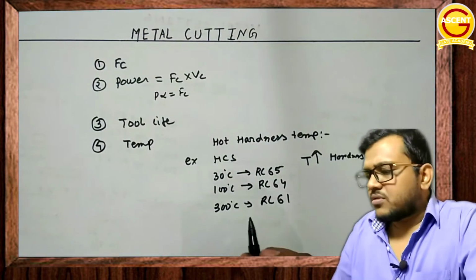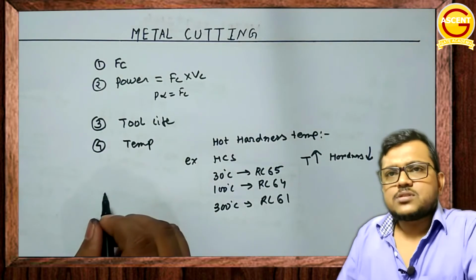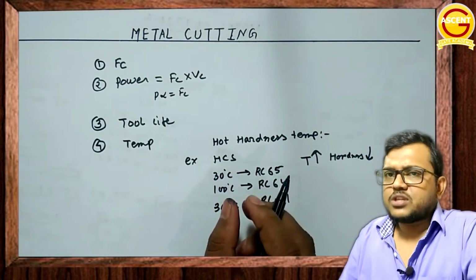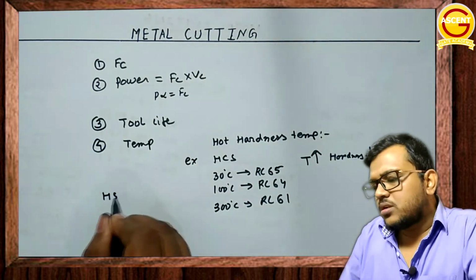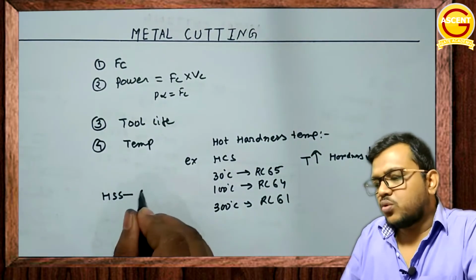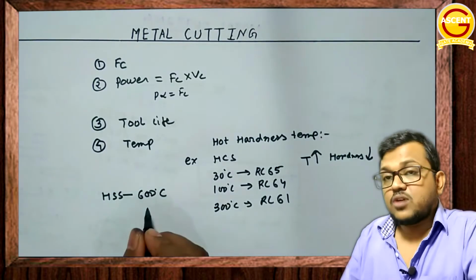I'm going to give the data of the hot hardness temperature of certain materials. For example, the HSS tool, high speed steel tool, has 600 degrees Celsius. You have to remember this data.